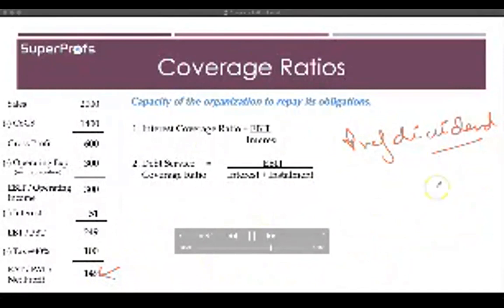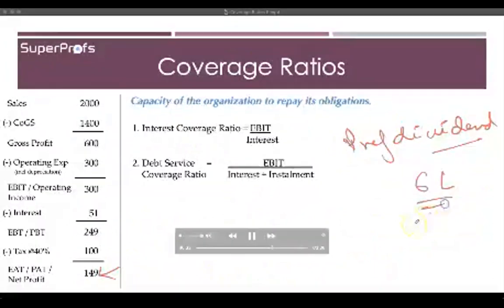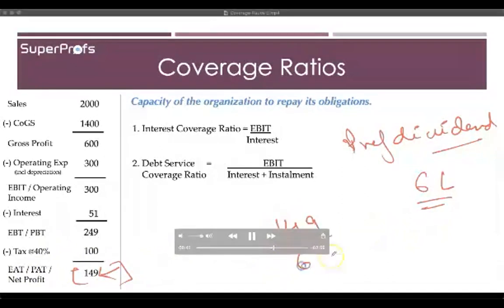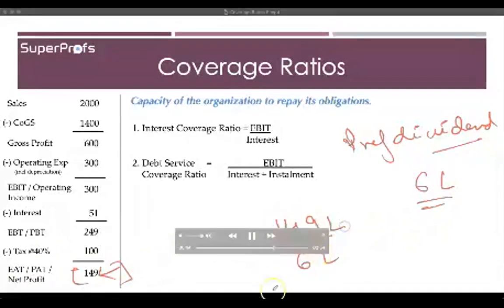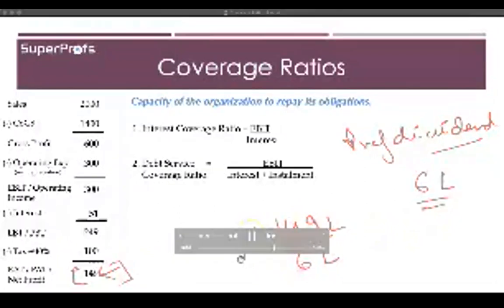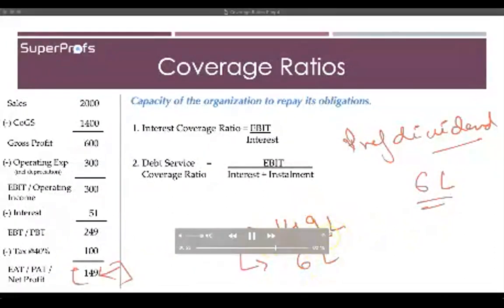We had determined that preference dividend of rupees 6 lakh needs to be paid right from the net profit. Now the net profit is 149 lakh rupees, and from this you have to pay only 6 lakh rupees. This is again a very good position, because I can pay just 6 lakh rupees from 149 lakh rupees of net profit.